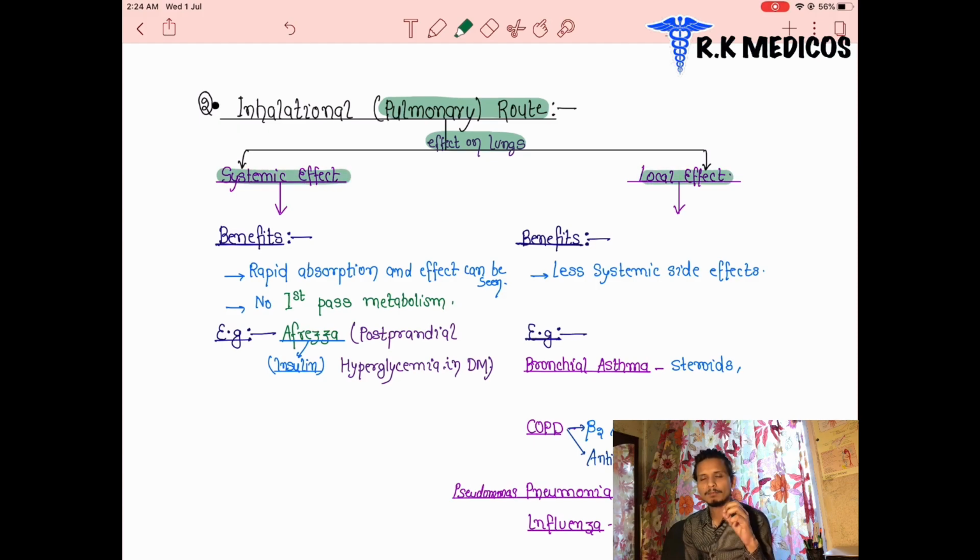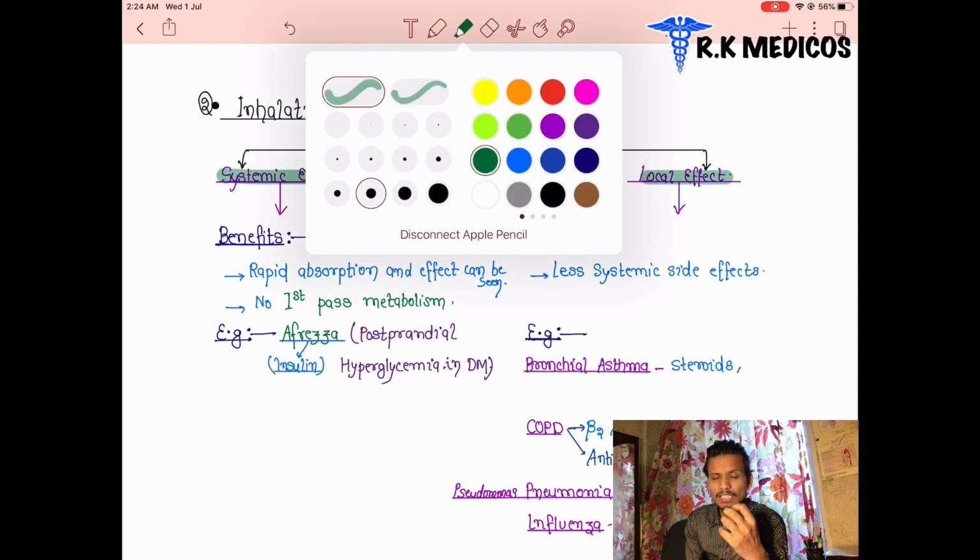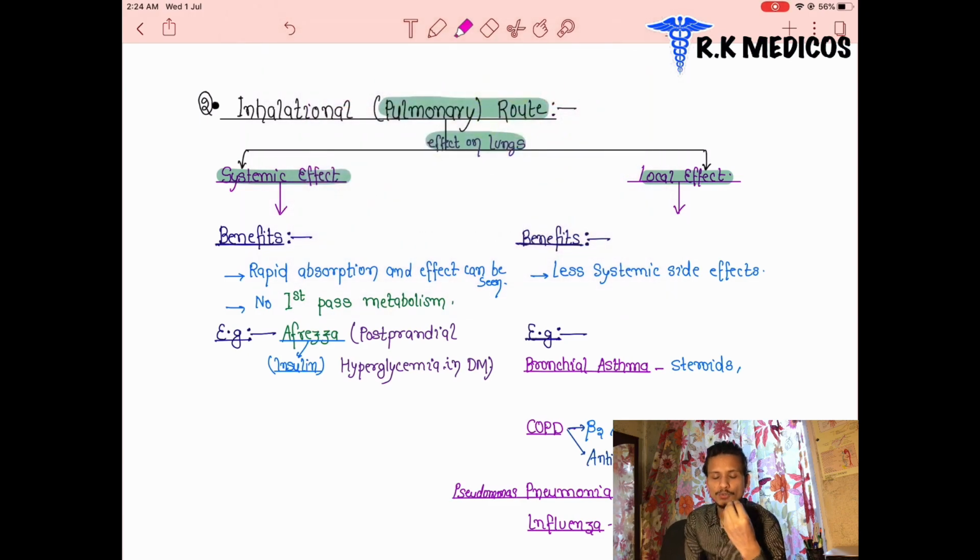When we take an inhalational drug or pulmonary drug, there are 2 basic effects of this drug: systemic effect and local effect. What happens in the systemic effect? We can see the benefits of these drugs. In the systemic effect, there is rapid absorption and the effect can be seen quickly. Rapid absorption of the drug is good. Next, there is no first pass metabolism. The catabolism and breakdown of these drugs does not happen here.